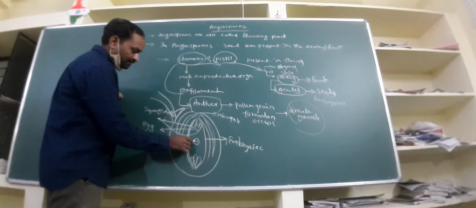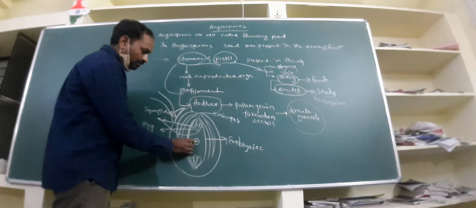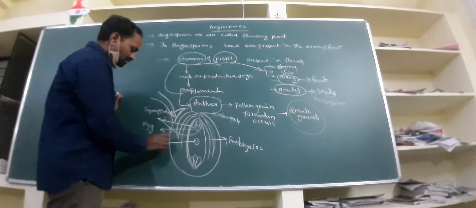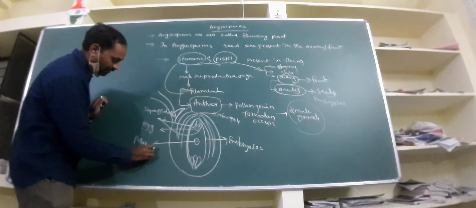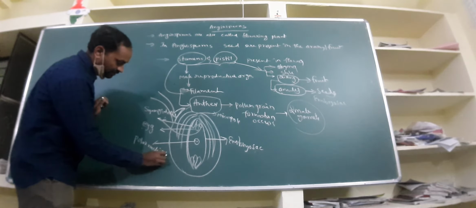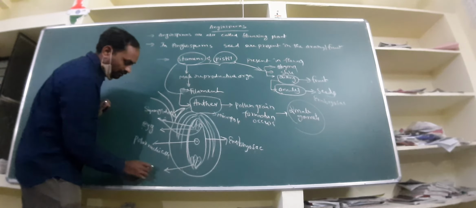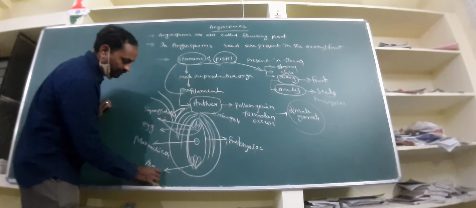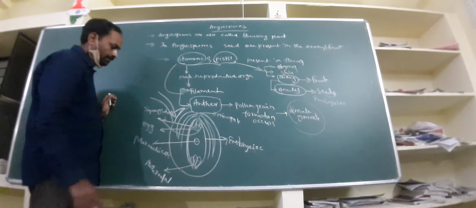And here, this cell is formed due to the combining of 2 polar nuclei. That's why this cell is called polar nuclei cell. And these cells which are present toward the chalazal side of the ovule are called antipodals, antipodal cells.